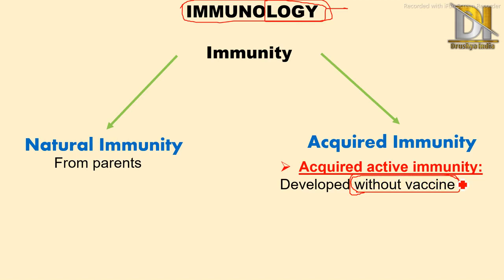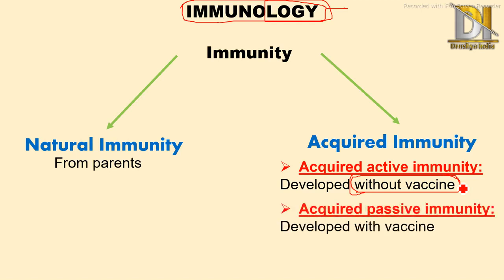So this was acquired active immunity, and the second is acquired passive immunity. It is developed with vaccine. The best example currently is COVID-19, which includes Covaxin or Covishield. And one of the famous campaigns of the government of India is the polio vaccine, which is given through the oral route.